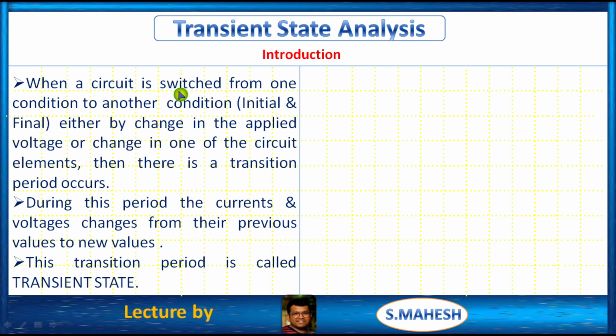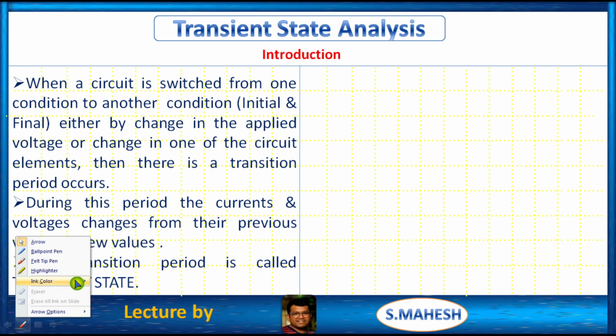So when a circuit is switched from one condition to another, either by a change in the applied voltage or a change in one of the circuit elements, maybe R, L and C, then a transition period occurs. During this period the currents and voltages change from their previous values to new values. For this I would like to consider one example.